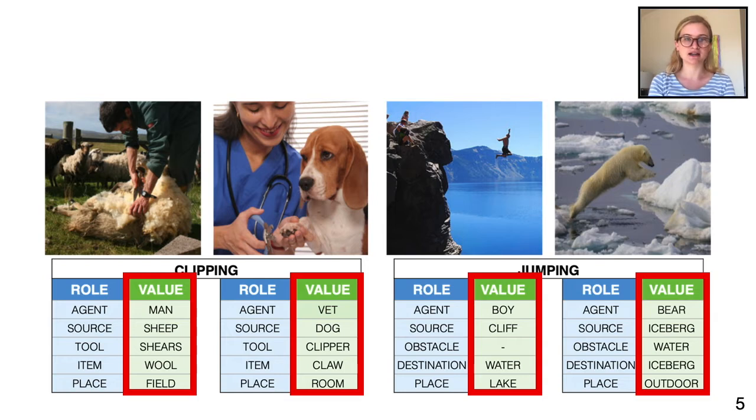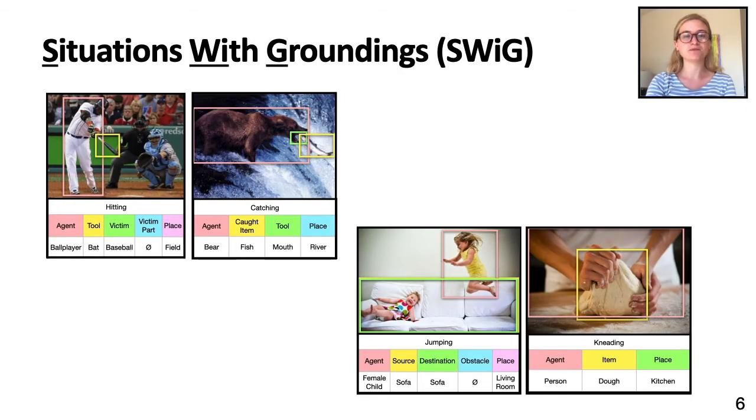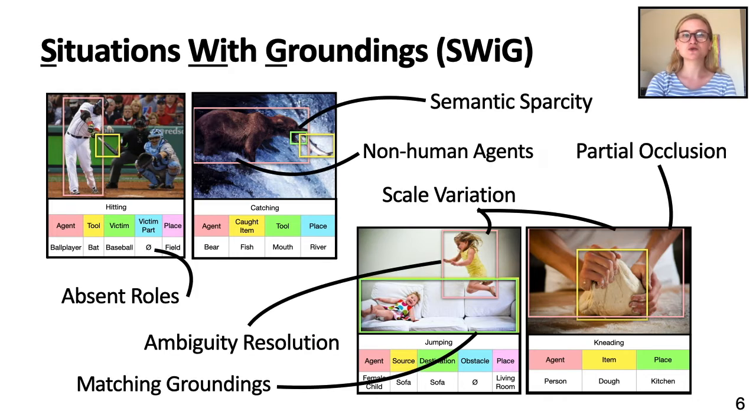While situation recognition eliminates many issues with other forms of image description, it still does not explain where these entities are, which both excludes important information and doesn't allow for things like ambiguity resolution for multiples of the same entity class. For this, we introduced the SWIG dataset and the grounded situation recognition task. In addition to allowing ambiguity resolution, SWIG has many real-world properties such as semantic sparsity and non-human agents.